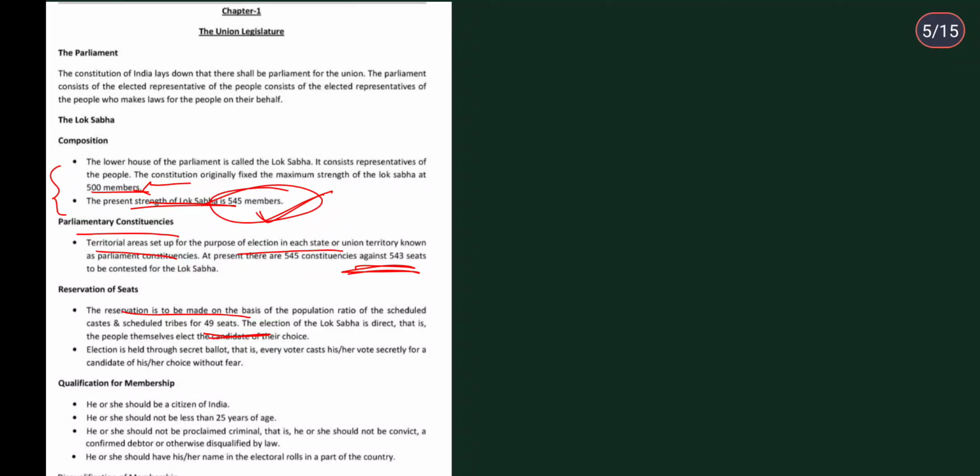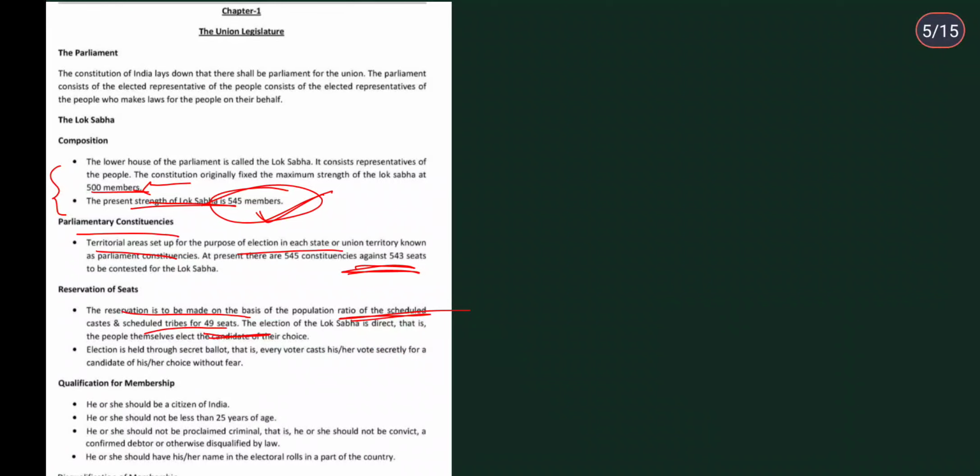Do watch it again and again so you will get the idea about the numbers to remember. When you hear it again and again, you will automatically get it fit into your brain. So yeah, do watch it in repeat mode. Okay, so the reservation is to be made on the basis of the population ratio of the scheduled castes and scheduled tribes for 49 seats.